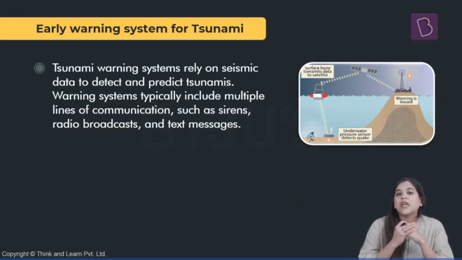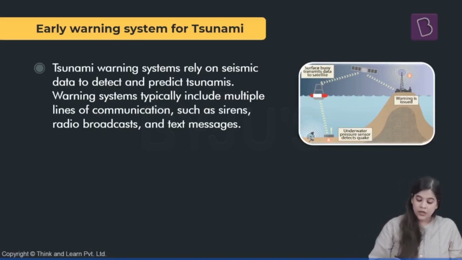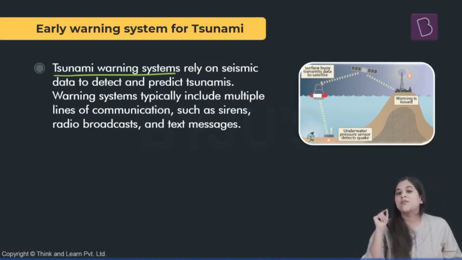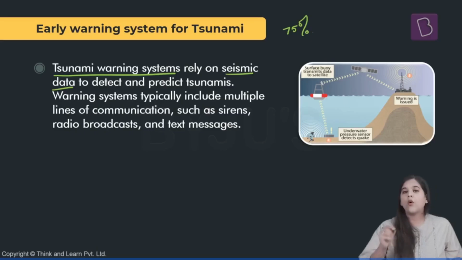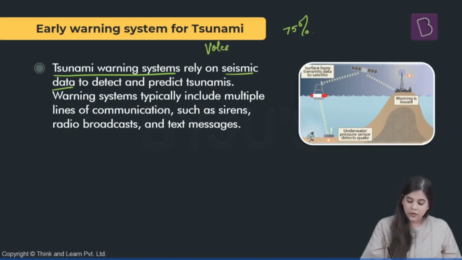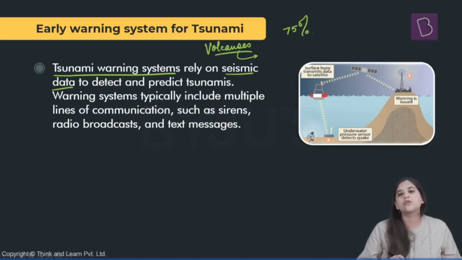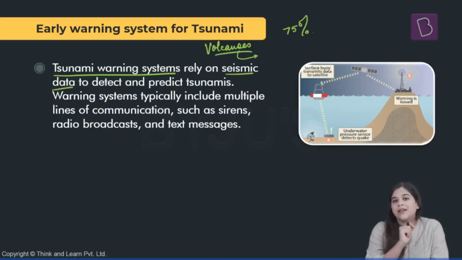Now, for tsunamis, it is very essential that there is an early warning system in order to prevent the extensive loss of life and property that these waves can cause. Now, how does this early warning system work? These early warning systems basically rely on seismic data. We know that 75% of all tsunamis are caused by earthquakes. Even when it comes to volcanoes, volcanoes are also associated with earthquakes. So it becomes very necessary that we know about the seismic data before predicting that any tsunami can hit a particular place.